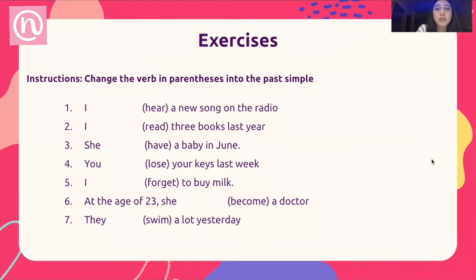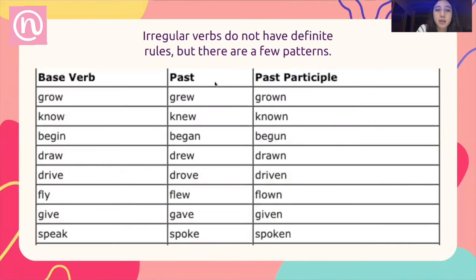So now let's do some exercises so that you can memorize the irregular verbs more easily. The instructions say, change the verb in parentheses into the past simple. So we're going to change these verbs that are in parentheses to the past simple. This is the past simple. This column in the medium.